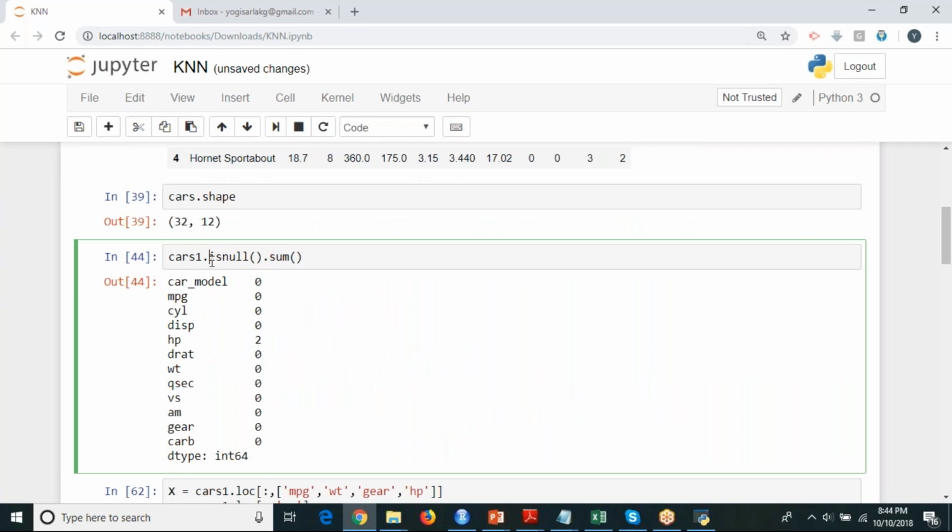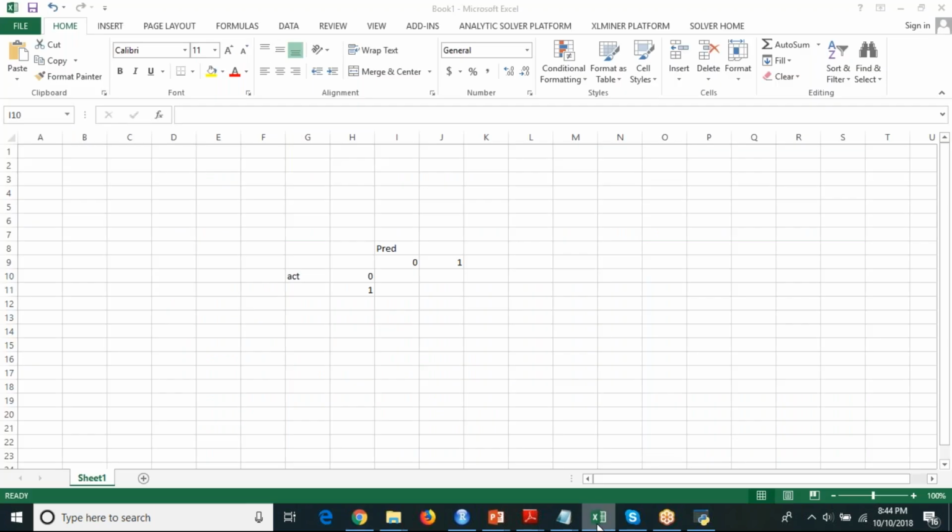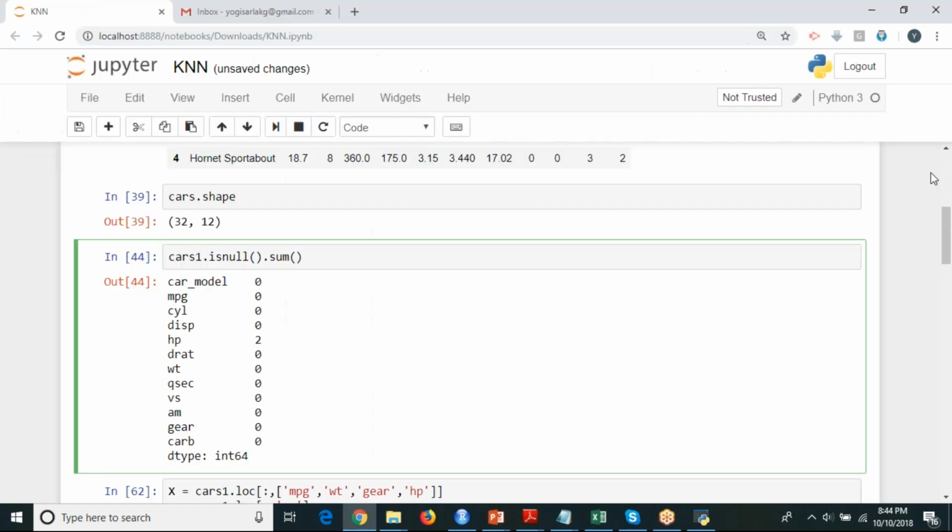Okay, so you want to remove that null and give some values. That's the reason I sent you the original data set, right? What if you get missing values? What you have to do, I'm going to show you in the coming libraries. One day I'm going to cover what you should do with respect to missing values.